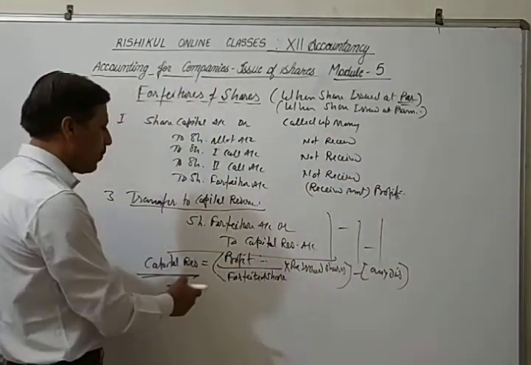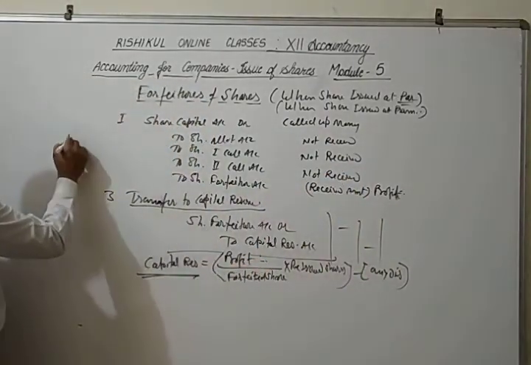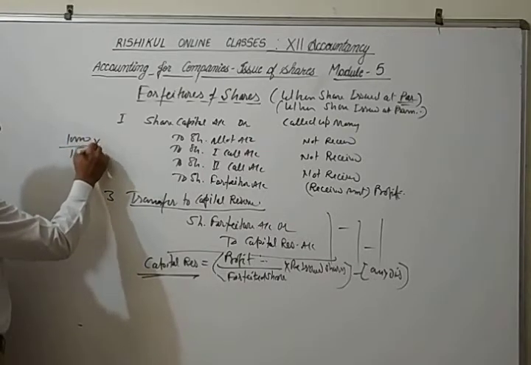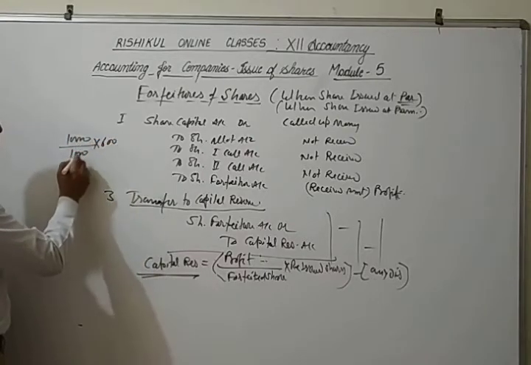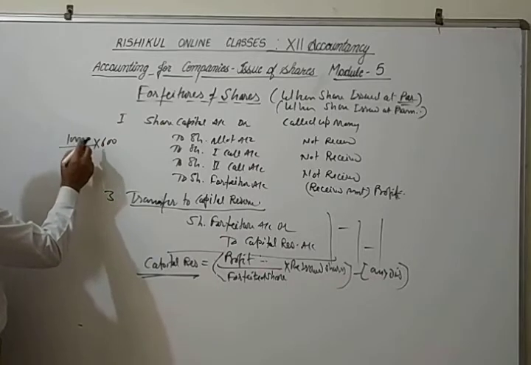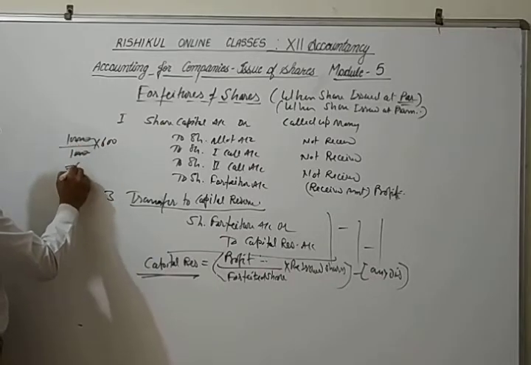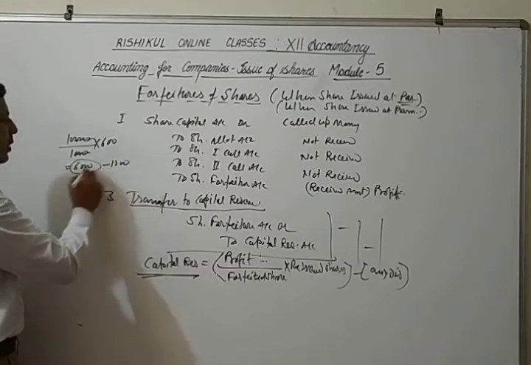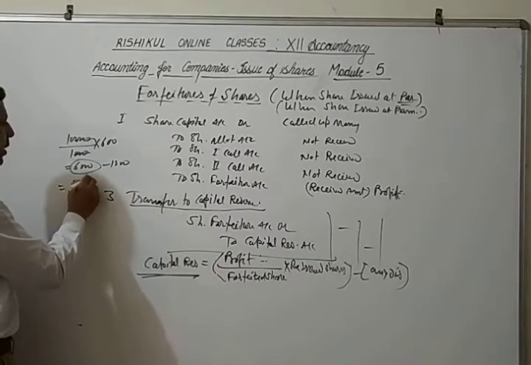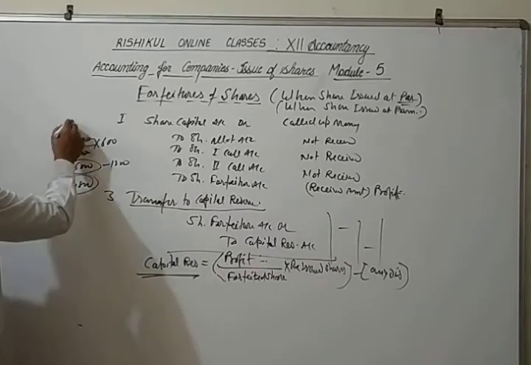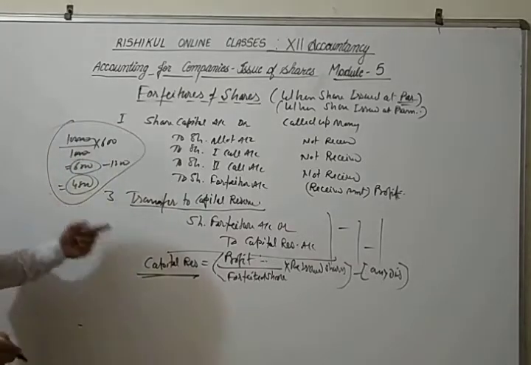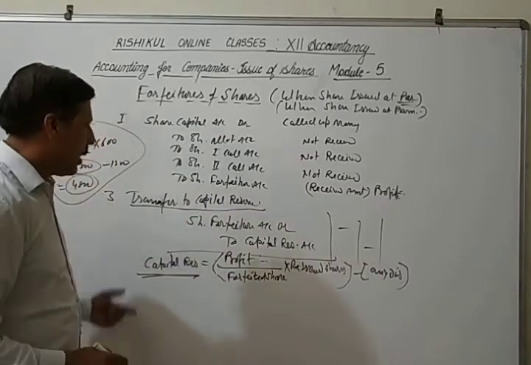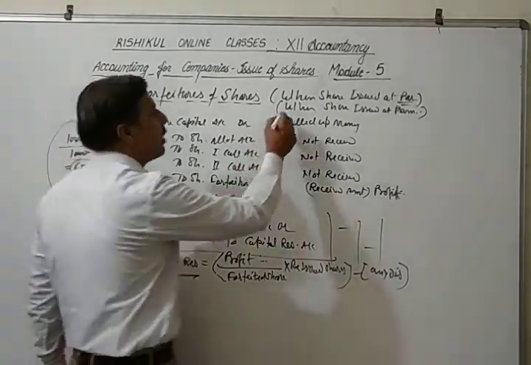For example, profit is 10,000, forfeited shares are 1,000, reissued 600. Like this, 6,000. If I deduct a discount of 1,200, that is 4,800. That will be the capital reserve. This is the example; you can calculate the capital reserve like this. So at last I want to tell you about premium also.